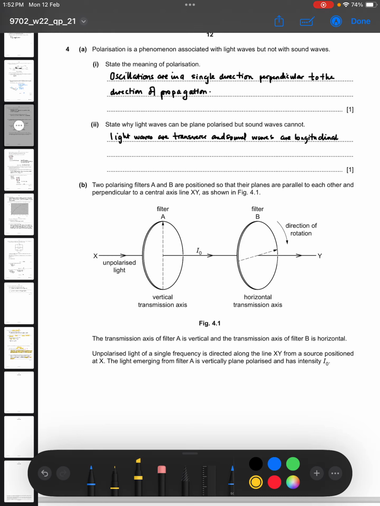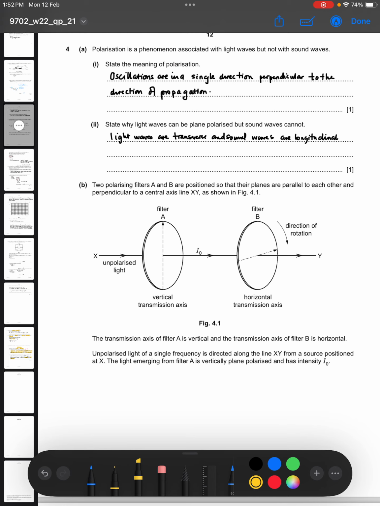Polarization is a phenomenon associated with light waves but not with sound waves. State what is meant by polarization. Polarization means oscillations are in a single direction, perpendicular to the direction of propagation. What do we mean by direction of propagation? That's the direction that the energy is traveling, the direction of the wave.